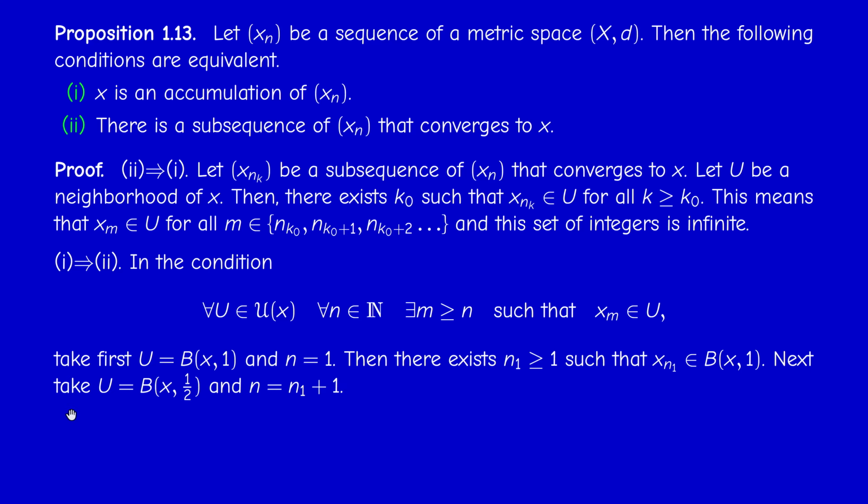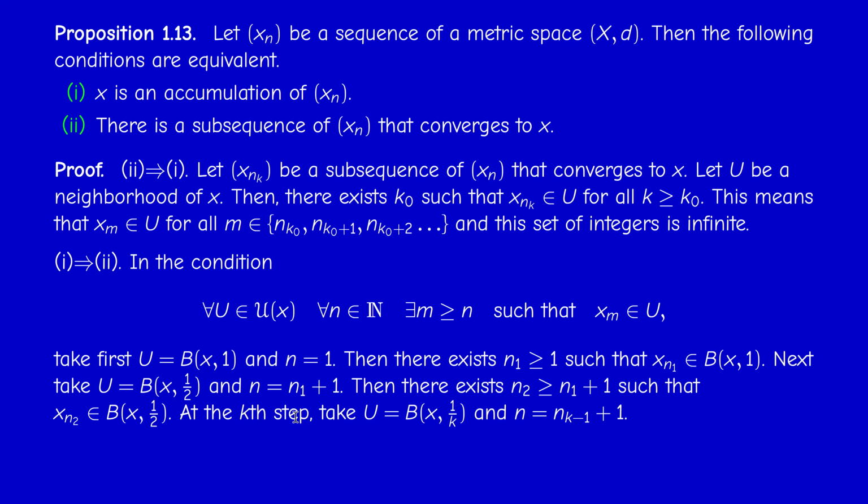In the next step, take U to be the ball of center x and radius 1/2, and take n to be the previous integer, n_1 plus 1. Then there exists a bigger index, n_2, such that x_{n_2} is in the ball of center x and radius 1/2, and you guessed the procedure.